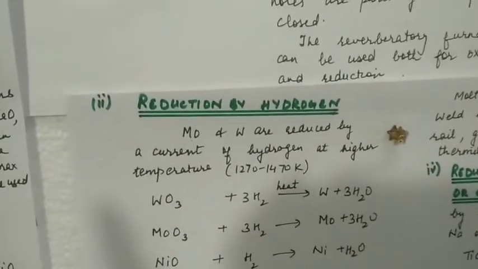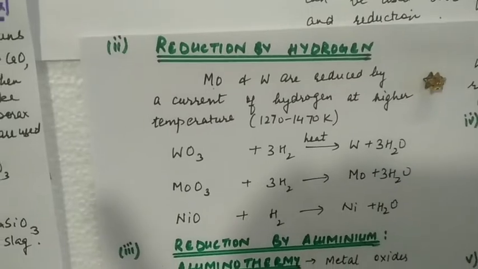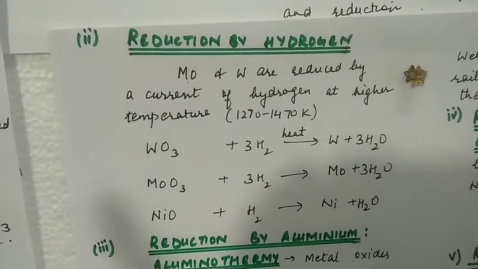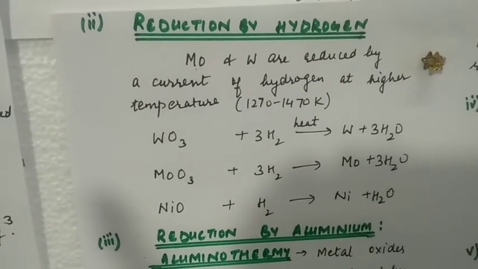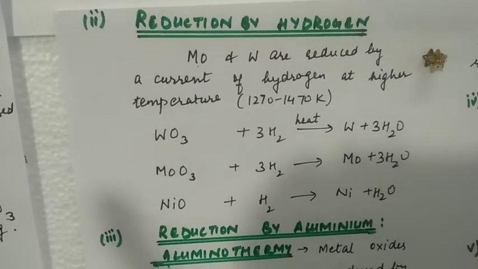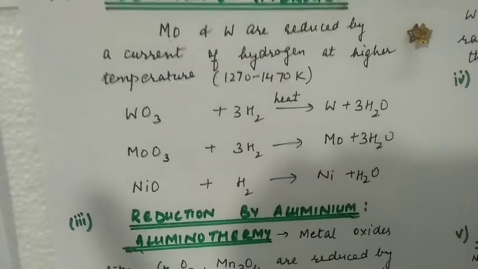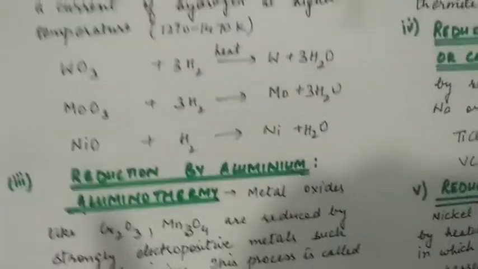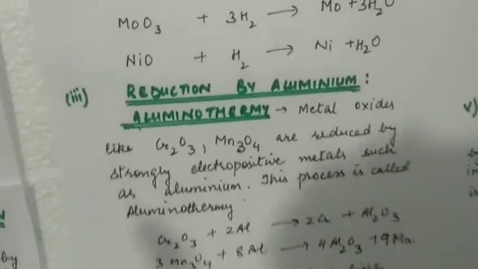Reduction with hydrogen. So tungsten trioxide is reduced in a current of hydrogen at high temperature, 1270 to 1470 Kelvin, to form tungsten. Water is formed. Similarly, molybdenum trioxide and nickel oxides are also reduced.